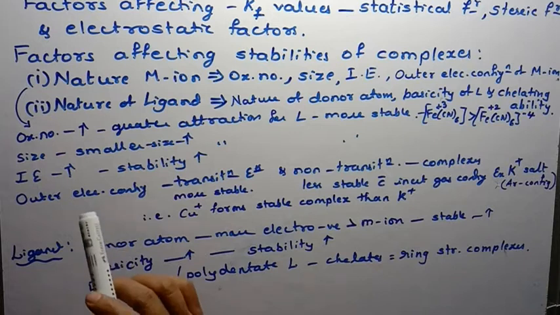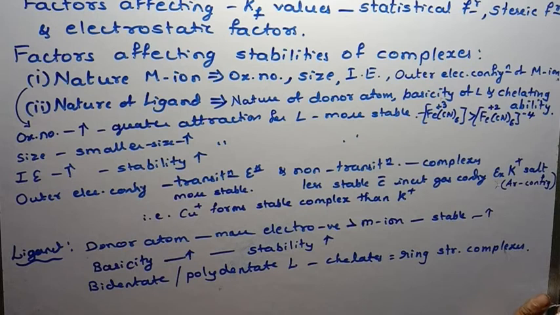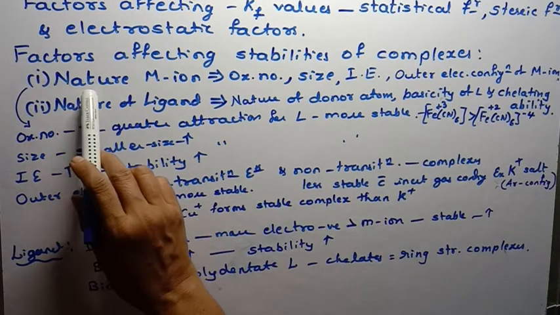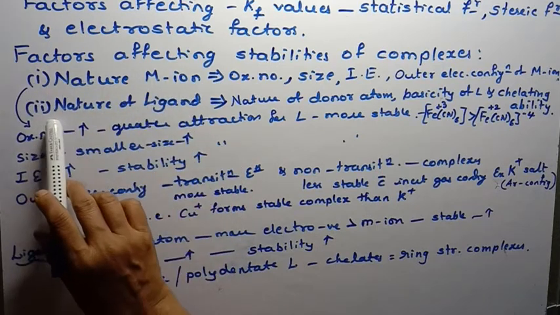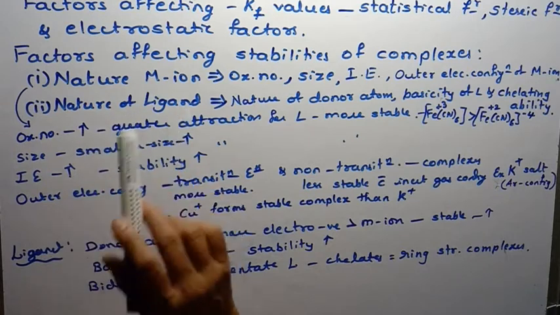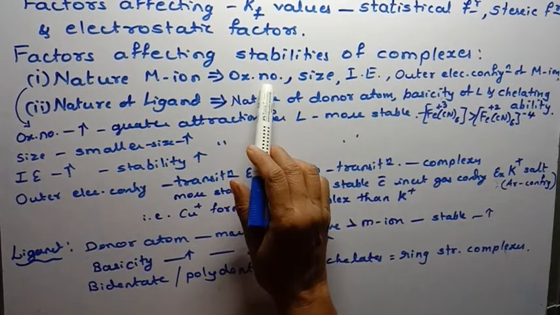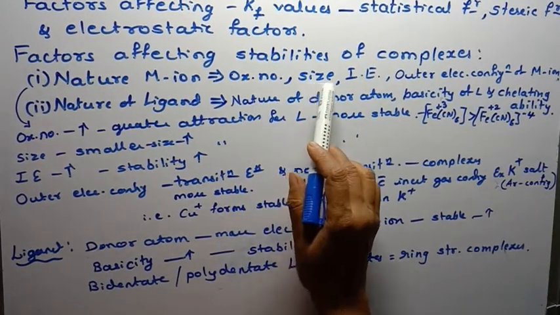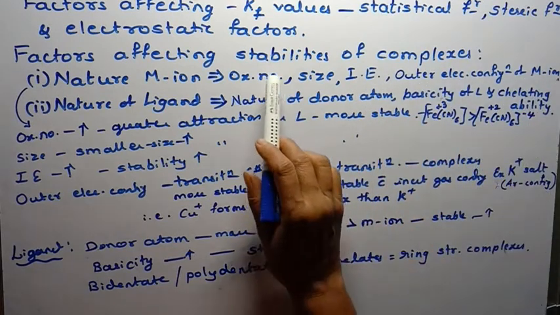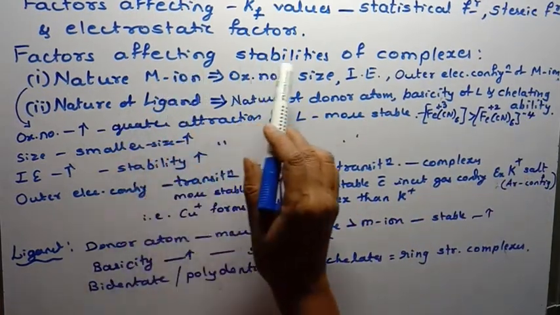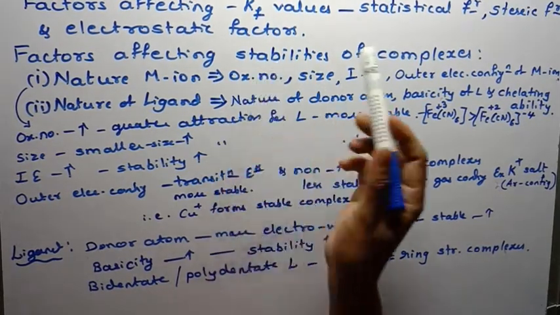There are many factors which will affect the stability of complexes. Mainly we'll discuss the nature of metal ion, one, and the second one, the nature of ligand. Under nature of metal ion, once again there are many factors: oxidation number of metal ion, size of metal ion, ionization energy of metal ion, outer electronic configuration of metal ion. These also play a role in stabilizing or destabilizing the complexes.